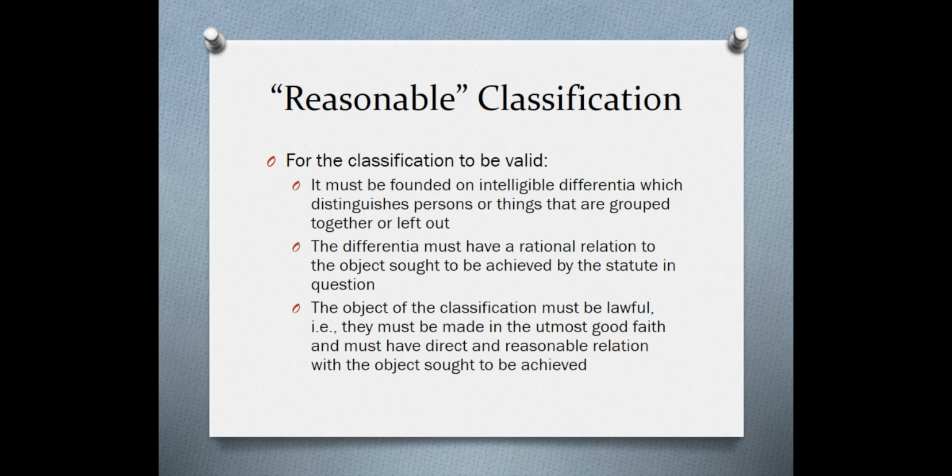For the classification to be valid, it must be founded on intelligible differentia which distinguishes between persons or things that are grouped together or left out. The differentia must have a rational reason to the object sought to be achieved by the statute in question, and the object of classification must be lawful, that is, they must be made with the utmost good faith and must have direct and reasonable relation with the object sought to be achieved. So these are the basis on which any statute can make reasonable classification between persons or between groups of persons.